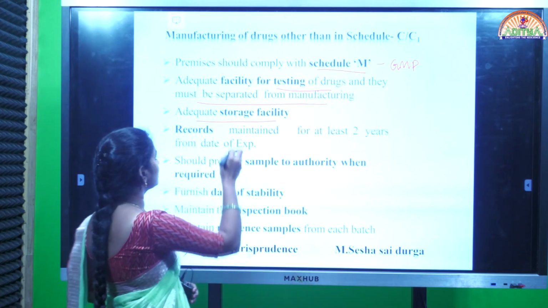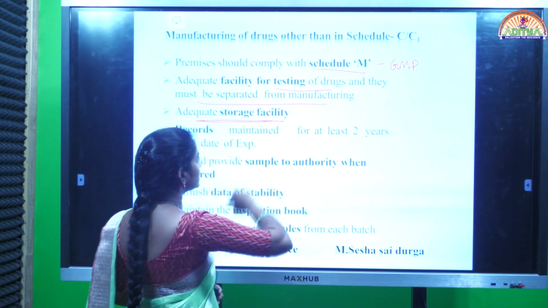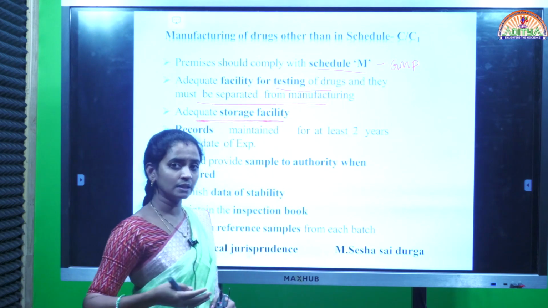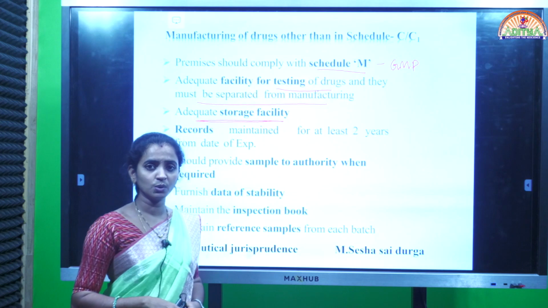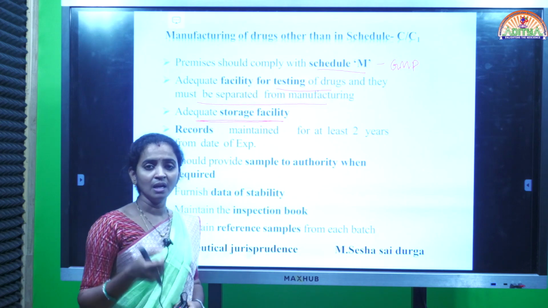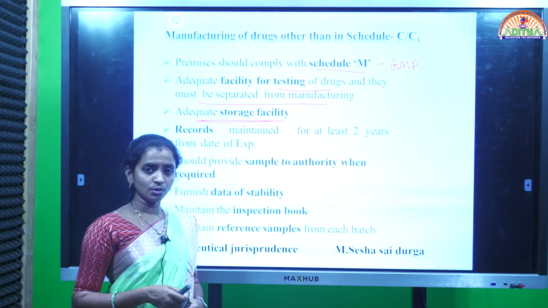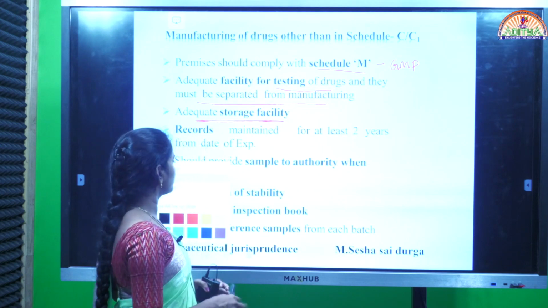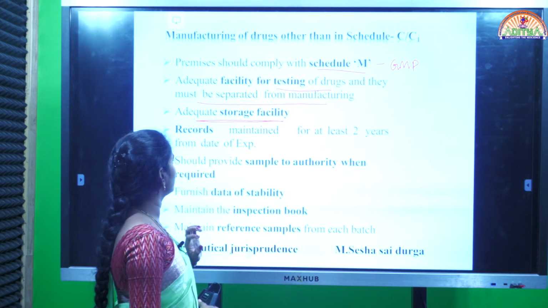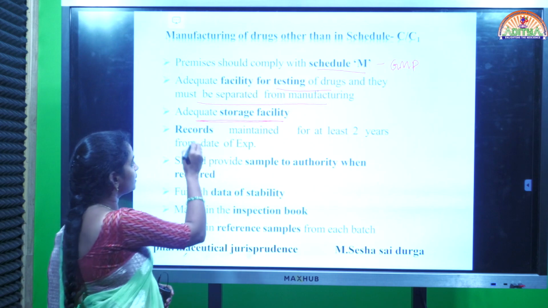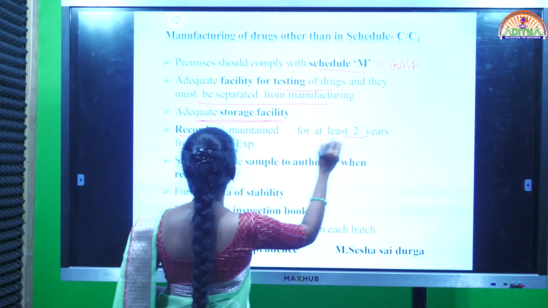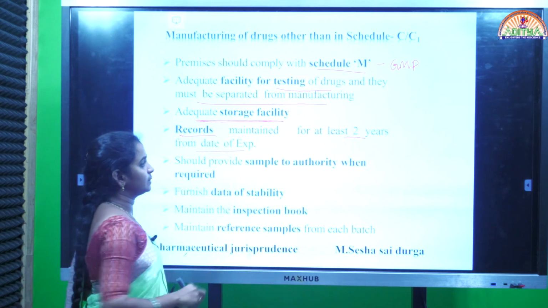So that is adequate storage facility. After the manufacturing, before releasing to the market, the products must be stored in the manufacturing area for a particular time period. For that storage purpose, proper storage facilities must be there, and records maintained for at least 2 years from the date of expiry.